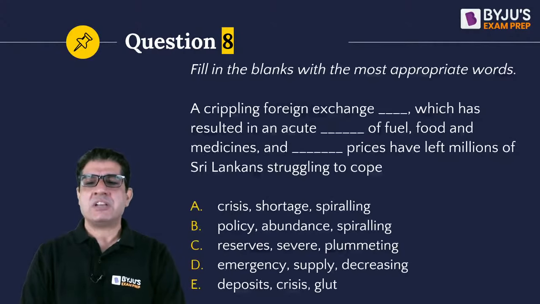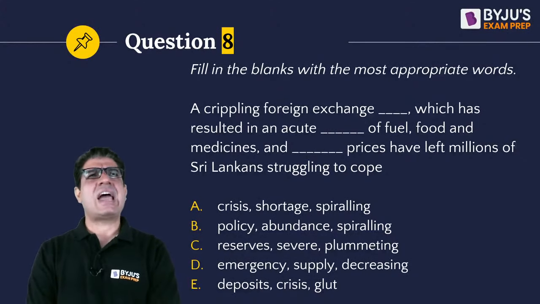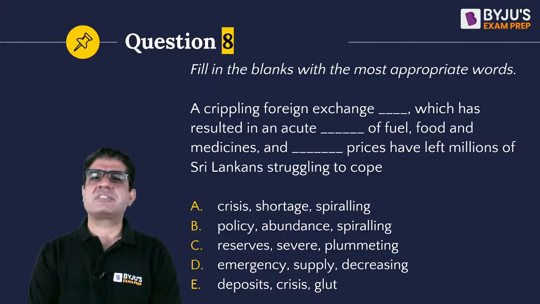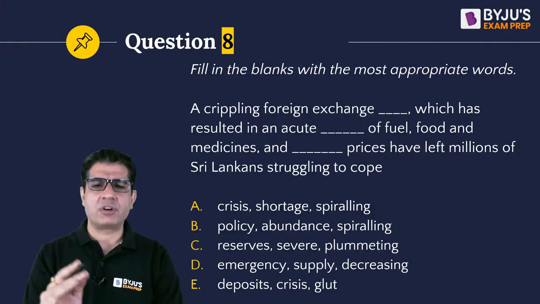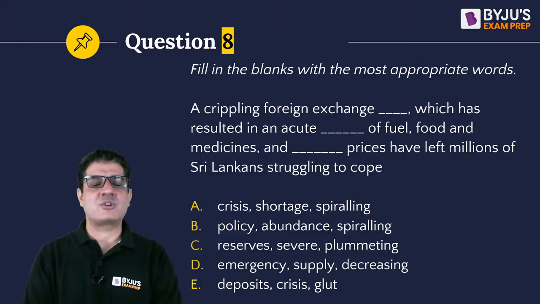So here you go. You notice this time around you have a sentence with 3 blanks. I think that is the only other exam which gives us 4 blanks. IFT can at times give us 3, but mostly restricts itself to 1 or 2 blanks. But this time around you have 3 blanks and you need to choose a word for all the 3. Use the process of elimination, and that is how you can solve this question faster. Your time starts now.